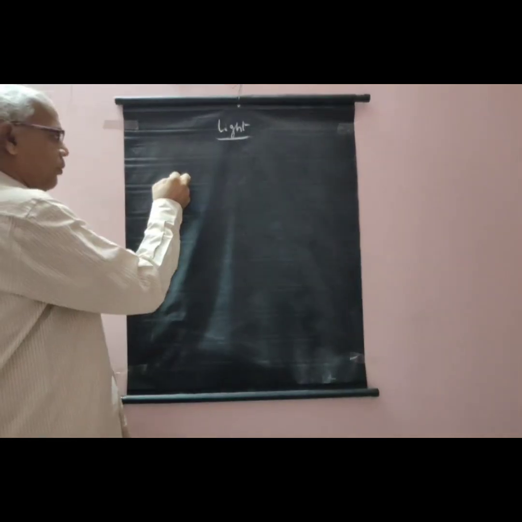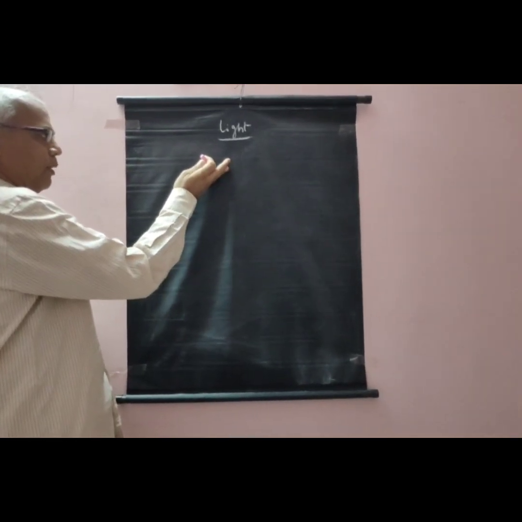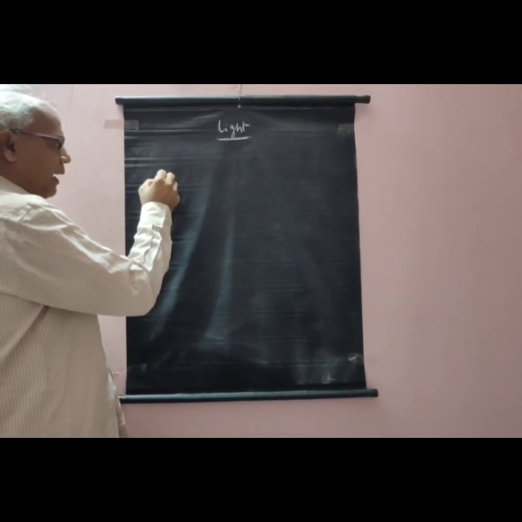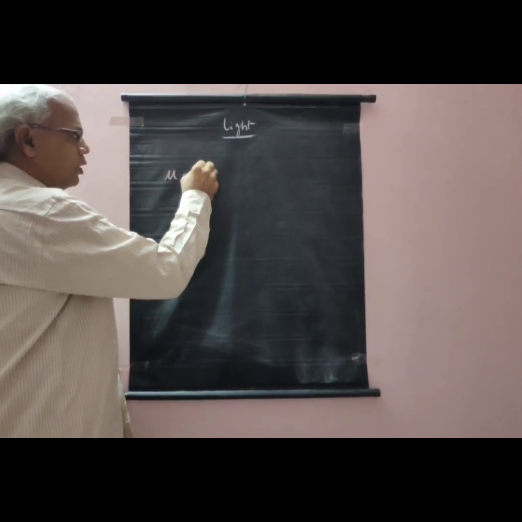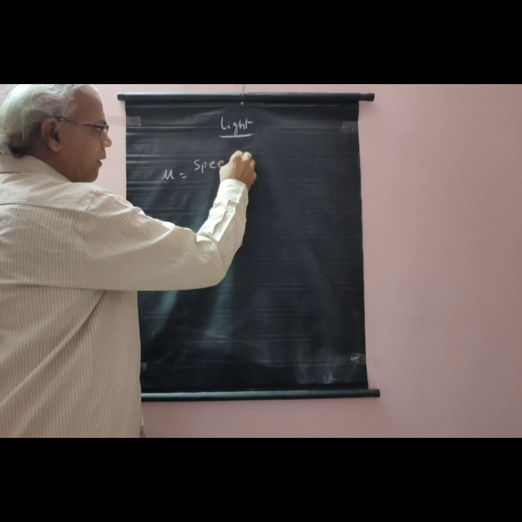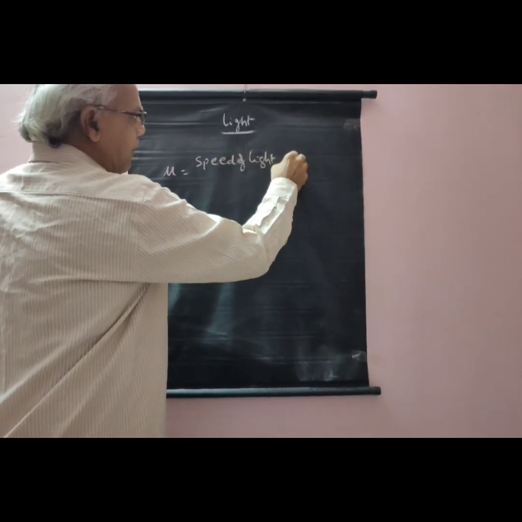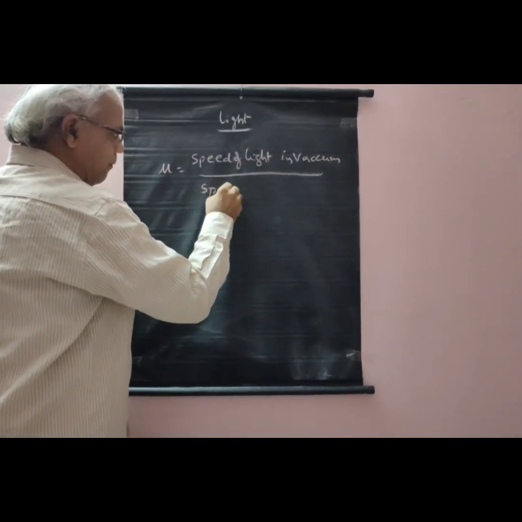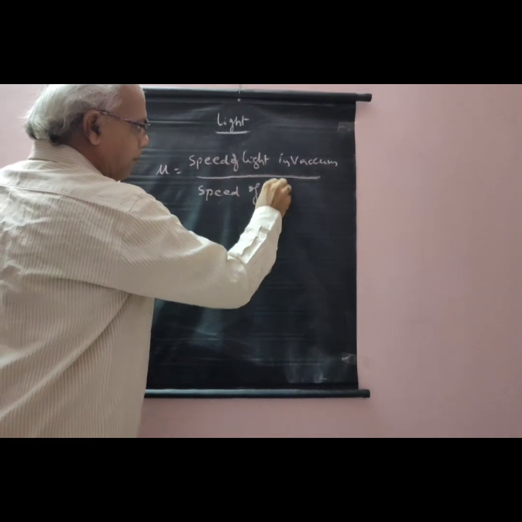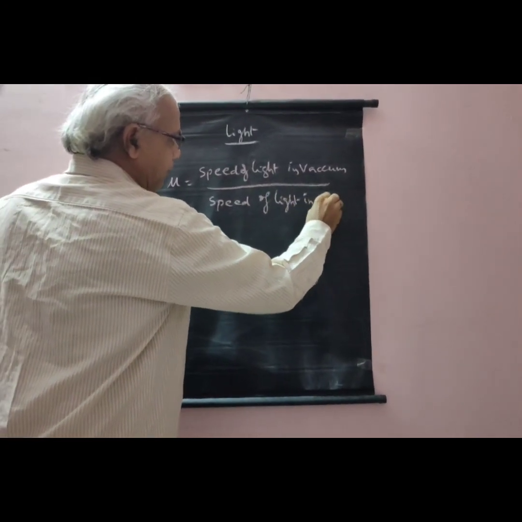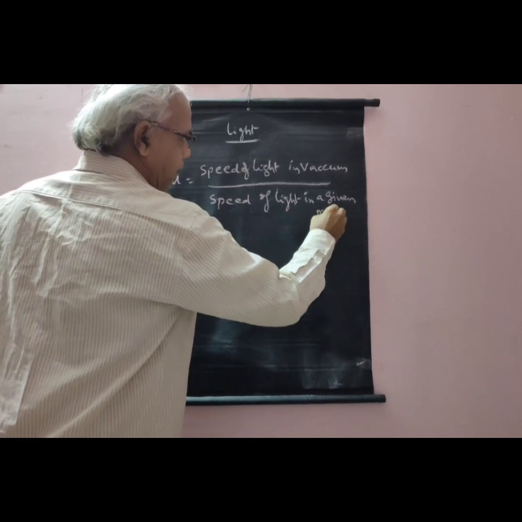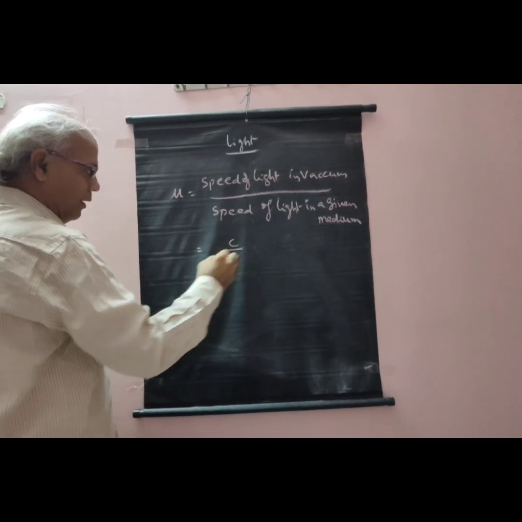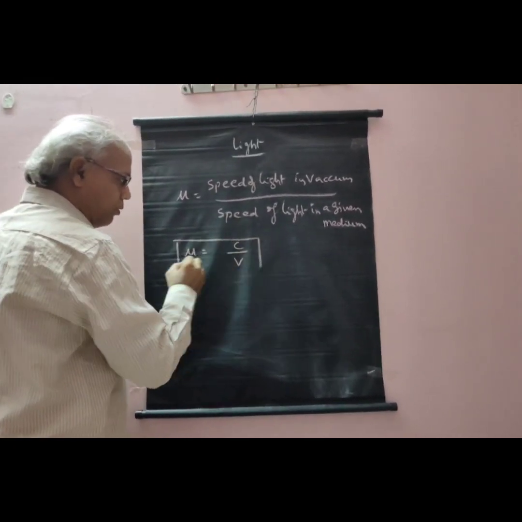Taking the speed of light in vacuum and the speed of light in another medium, mu is defined as the speed of light in vacuum divided by the speed of light in a given medium, simplified as mu equal to c by v.